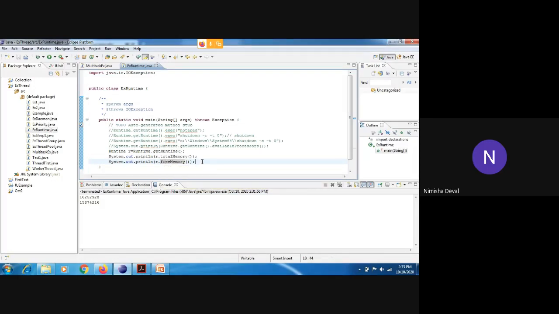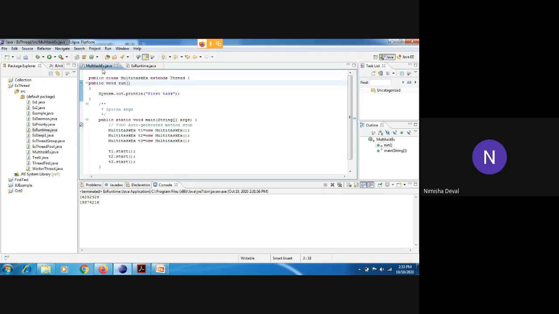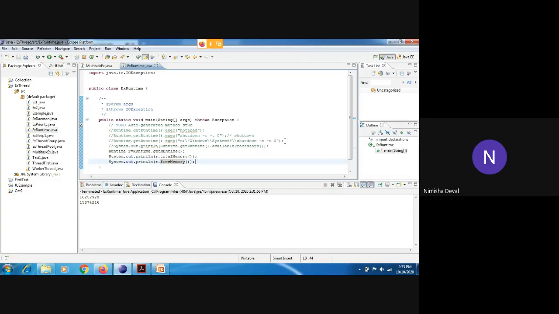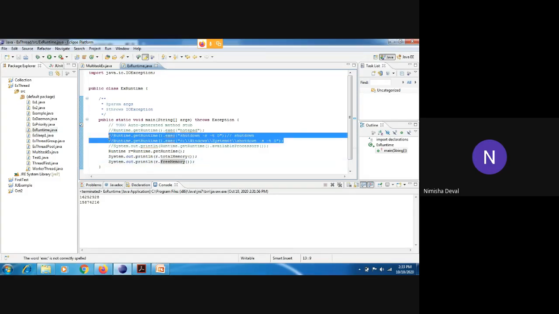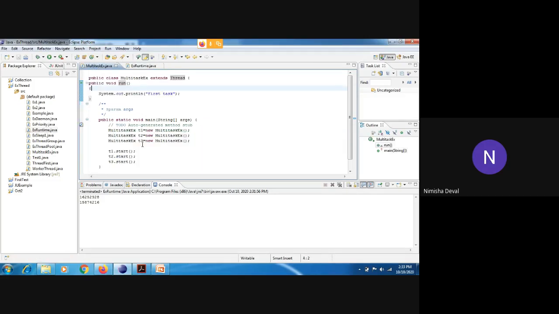Are there any queries in this program? Okay, so right now I have given you two assignments. One is that you have to implement multitasking with the help of the Runnable interface, and the second one is that you have to implement the shutdown and restart methods with the help of the Runtime class. So you have to implement it by yourself. Right now, if you want to implement it, you can. Does anybody want to implement multitasking? Otherwise I can stop sharing my screen.